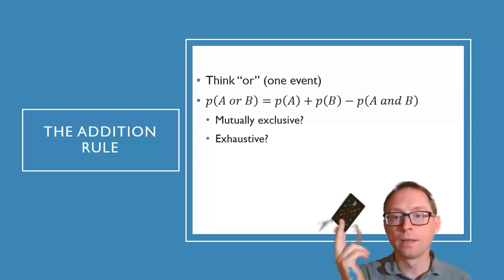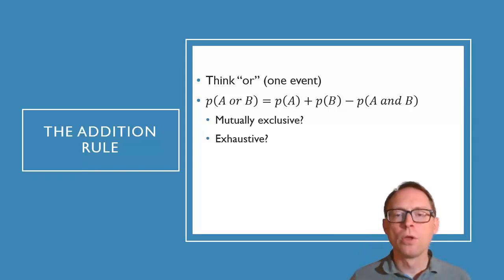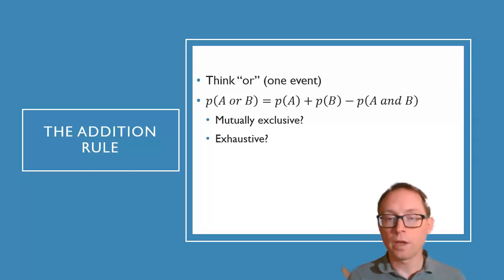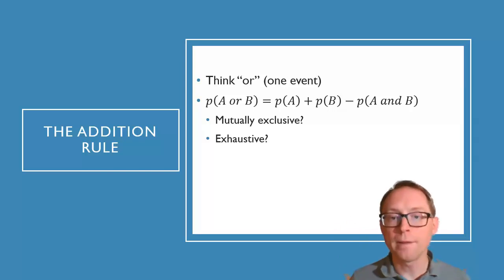It's got to be one or the other. So mutually exclusive means that these events are one or the other. So for example, being red and being a club, you can't be both. However, being red or being a face card, those are not mutually exclusive.